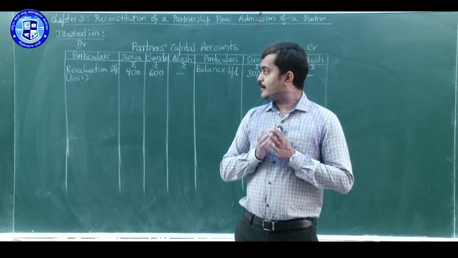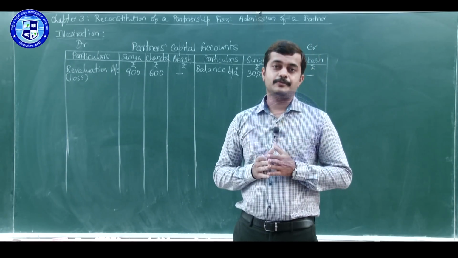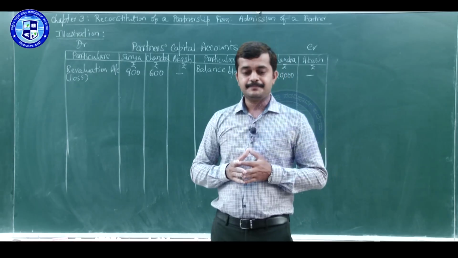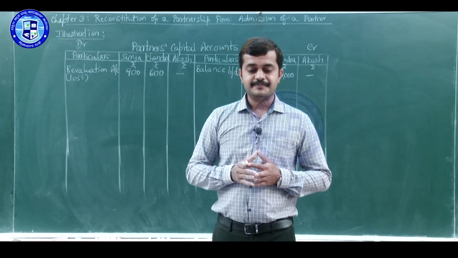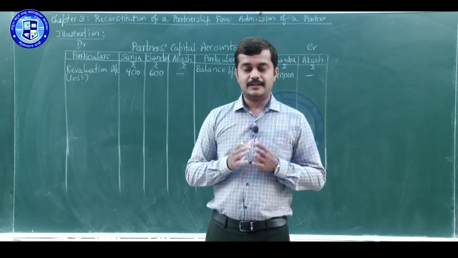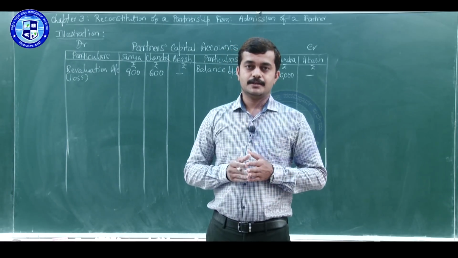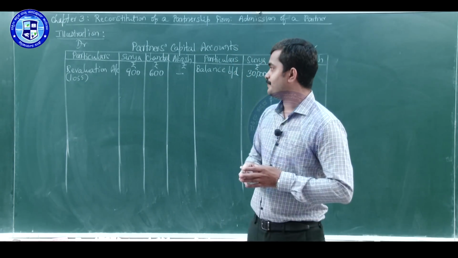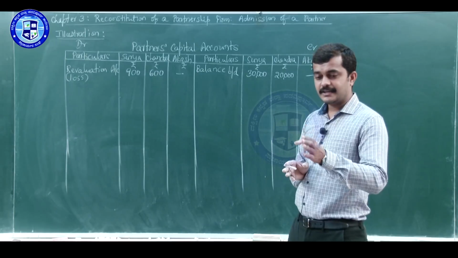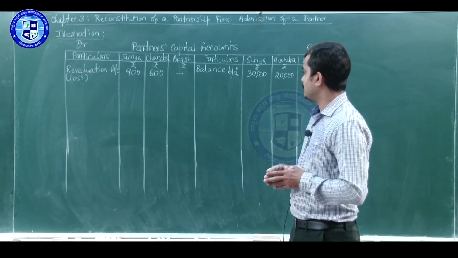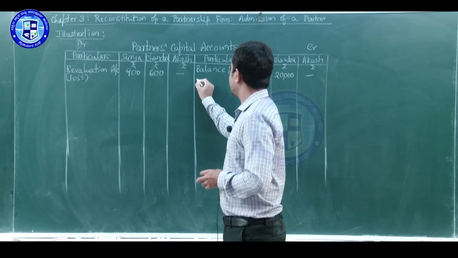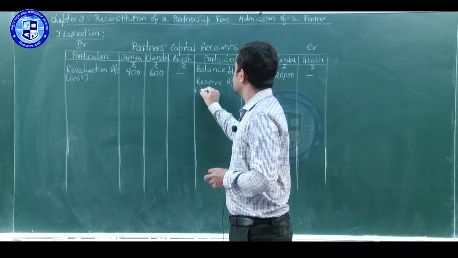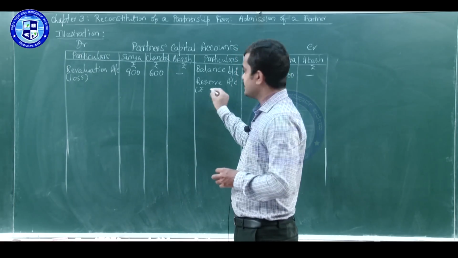Next, what we have to do is distribute accumulated profit or loss and reserves among old partners. Look at the balance sheet. On the liability side, we have one item, that is reserve, to the extent of rupees 12,000. So, that is reserve fund. We have to distribute it among old partners Surya and Chandra in their old ratio 3:2. For that, journal entry will be reserve account debit to old partners' capital account. So, that will come on the credit side as reserve account. Total reserve is 12,000.